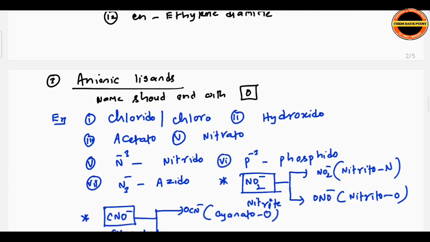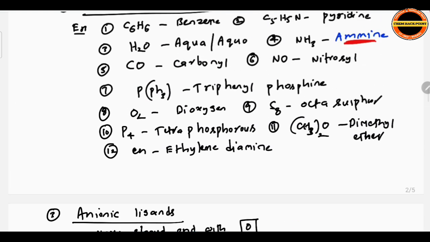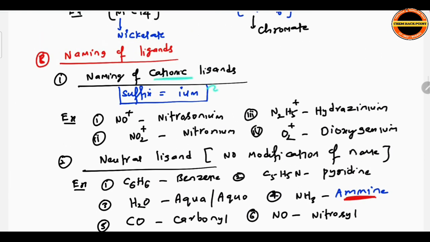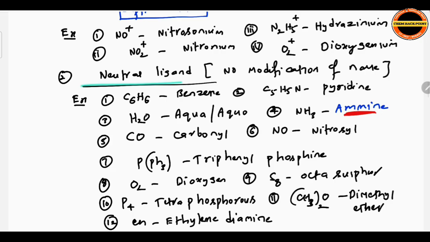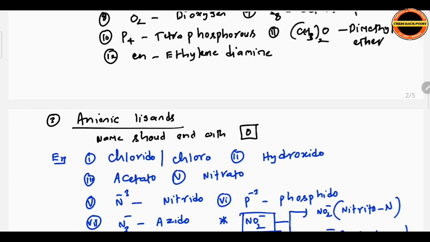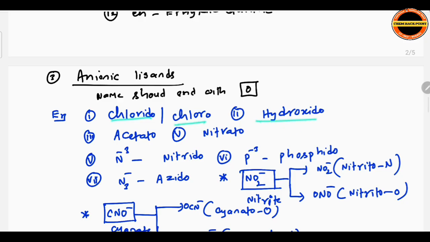Next, anionic ligands. Here the name should end with o. For naming of ligands: cationic ligands, ium you have to add. Neutral ligands, no modification. Anionic ligands, o you have to add, like chlorido or chloro, hydroxido, acetato, nitrato, nitrido, phosphido, azido, nitrito-N if N is connected, nitrito-O if O is connected to the metal atom.